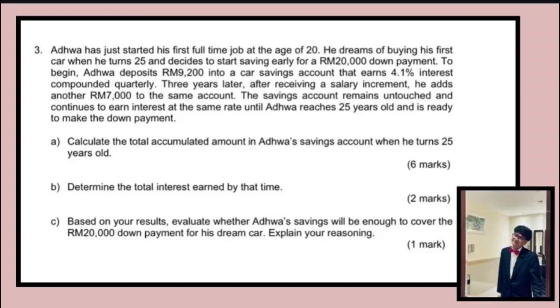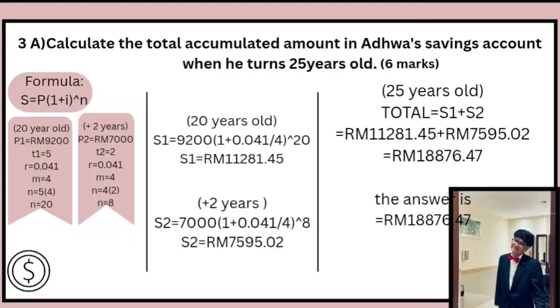The saving account remains untouched and continues to earn interest at the same rate until Adwa reaches 25 years old and is ready to make the down payment. So for question 3A, calculate the total accumulated amount in Adwa's saving account when he turns 25 years old.